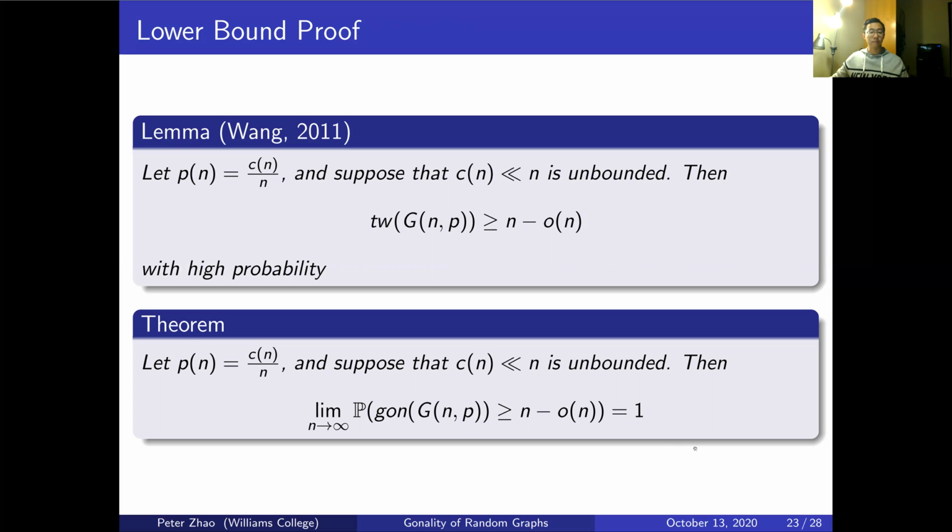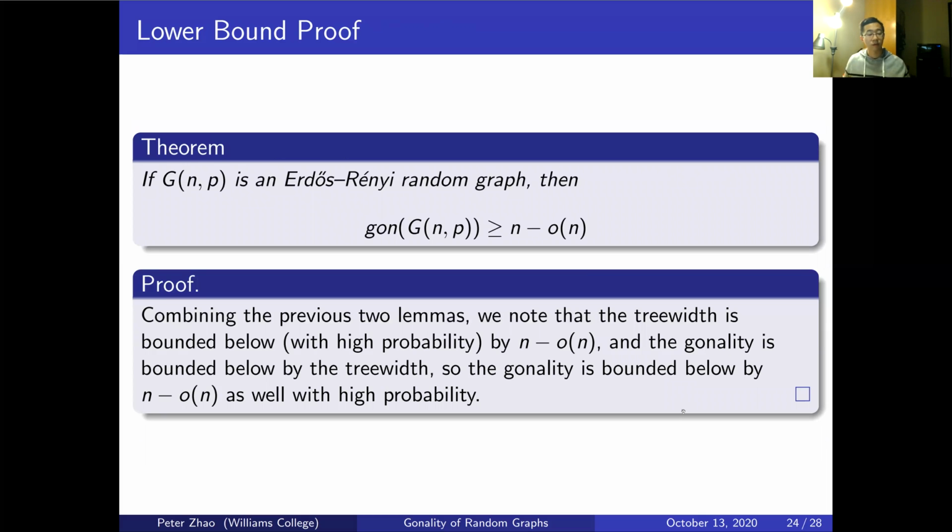And this is just applying this property transitively. So if I sum up my original theorem, trying to show that the gonality of a random graph is bounded below by n minus little o of n, we can again combine the two lemmas. Because the tree width is bounded below with high probability by n minus little o of n, and the gonality is bounded below by the tree width, then the gonality is bounded below by n minus little o of n as well with high probability.